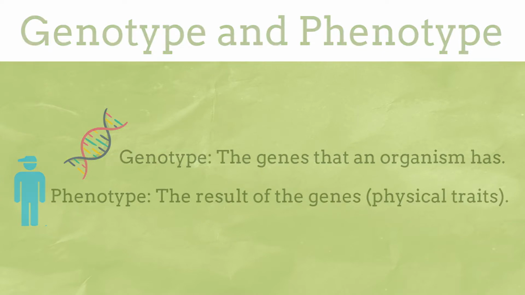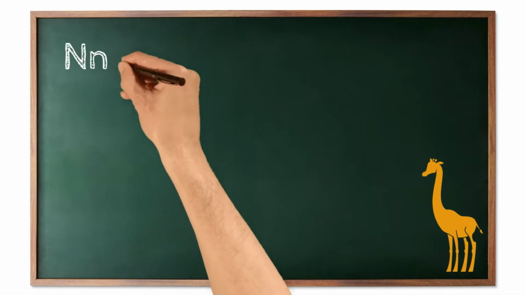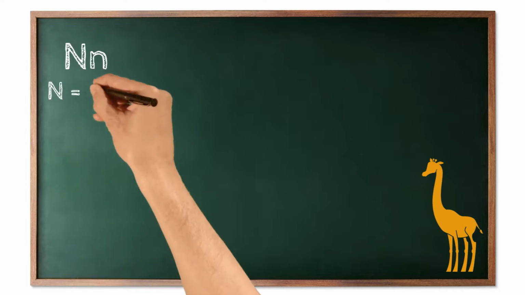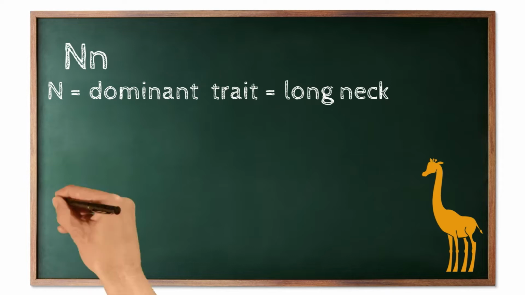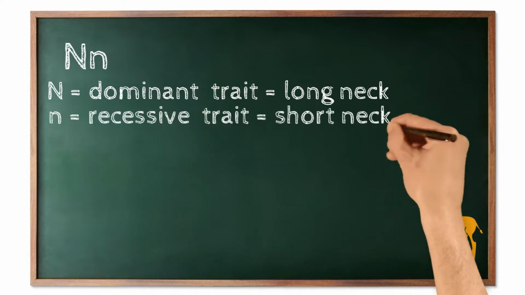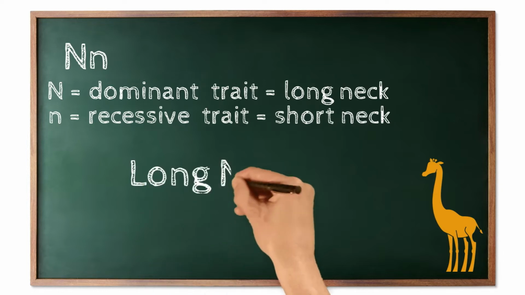Here's an example. Let's say that a giraffe has a genotype of capital N lowercase n for neck length. Capital N represents the dominant trait, and it codes with a giraffe having a long neck. Lowercase n represents a recessive trait, and it codes with a giraffe having a short neck. This giraffe's phenotype for neck length will be a long neck.